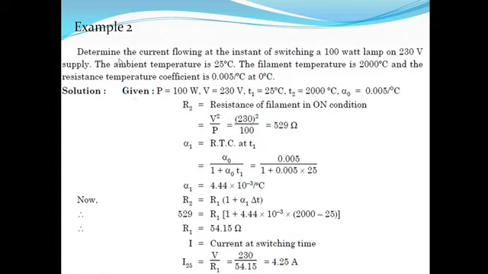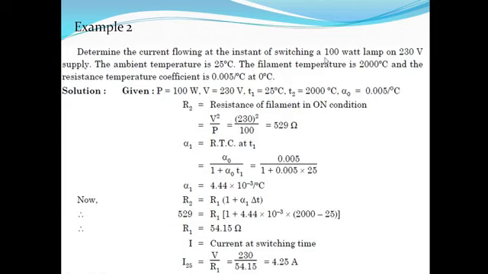Now the second type: determine the current flowing at the instant of switching on a 100 watt lamp on 230 volt supply. The ambient temperature is 25 degree centigrade. The filament temperature is 2000 degree centigrade and the resistance temperature coefficient is 0.005 per degree centigrade at 0 degree centigrade. Determine the current flowing at the instant of switching.